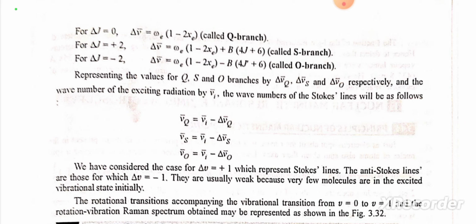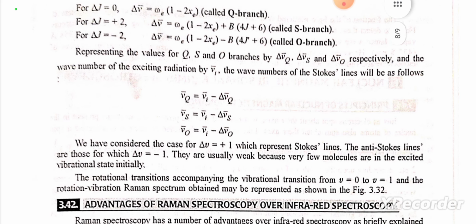Representing the values of the Q, S and O branches by delta mu bar Q, delta mu bar S and delta mu bar O respectively, and the wave number of the exciting radiation by mu bar I, the wave numbers of the Stokes lines will be as follows. Mu bar Q equals mu bar I minus delta mu bar Q. Mu bar S equals mu bar I minus delta mu bar S. Mu bar O equals mu bar I minus delta mu bar O.